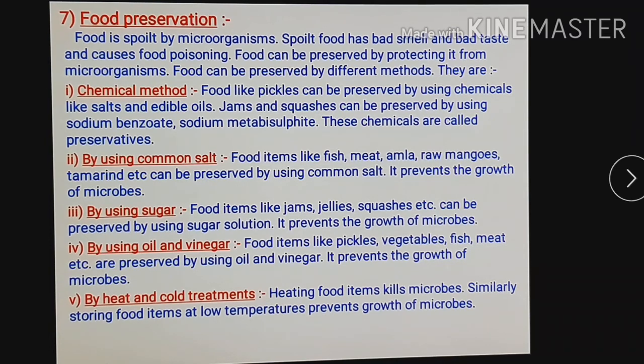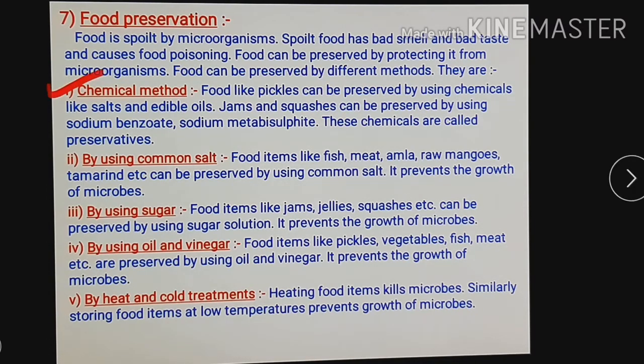Food can be preserved by protecting it from microorganisms. Food can be preserved by different methods. Now if we want to preserve the food, we have to keep it safe from these microorganisms. There are different methods by which we can keep food safe from the microorganisms. The first method is the chemical method.